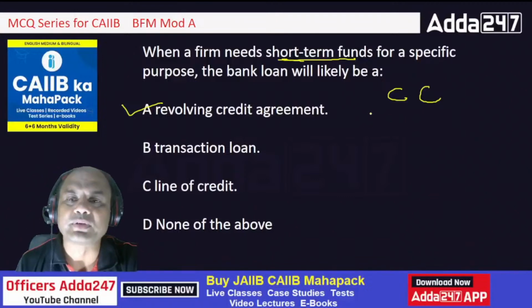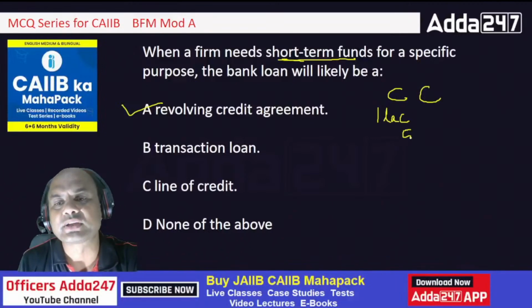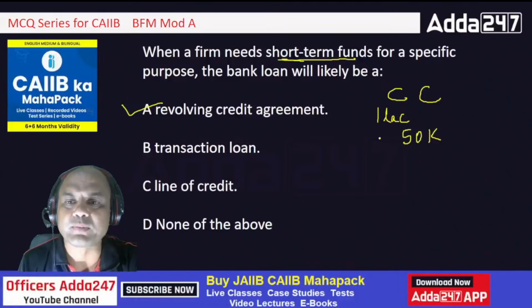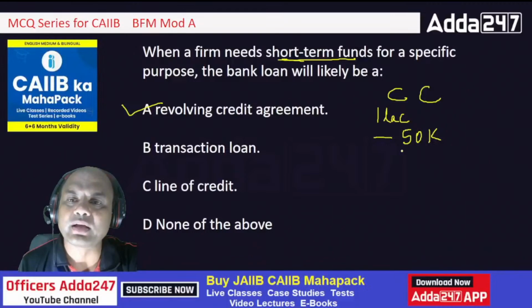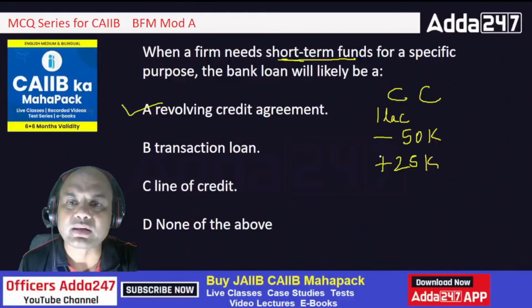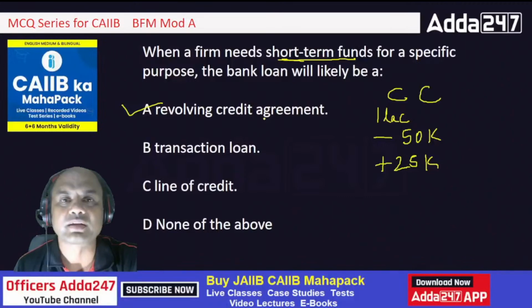Revolving means what? Suppose I have a CC limit of 1 lakh, okay? Now I take out 50,000 out of this. So my limit remains only 50,000, right? Minus 50,000, remaining 50,000. Suppose I deposit 25,000 in this. So my limit becomes what then? 50 was earlier, now this 25 plus, so 75,000. It goes on. That's called revolving credit. Okay?